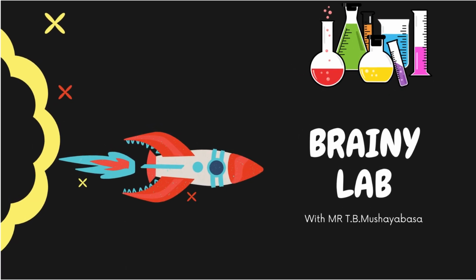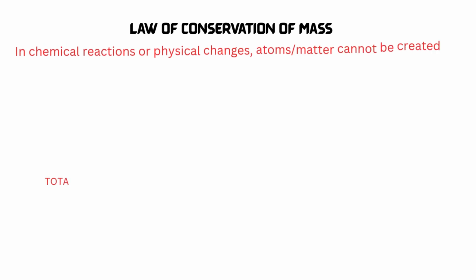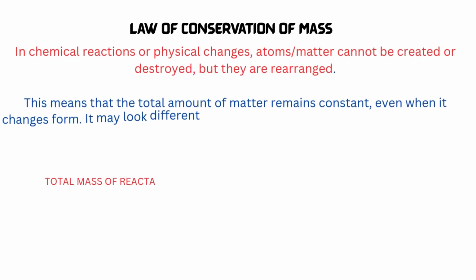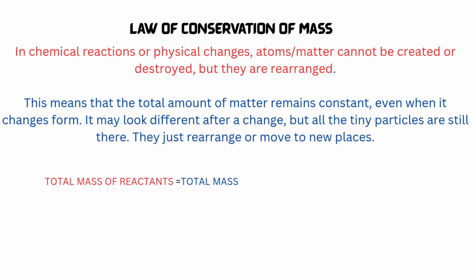Today we're diving into a super important science concept that affects everything around us, the law of conservation of mass. So what is the law of conservation of mass? In simple terms, it says this: mass cannot be created or destroyed in a chemical reaction.